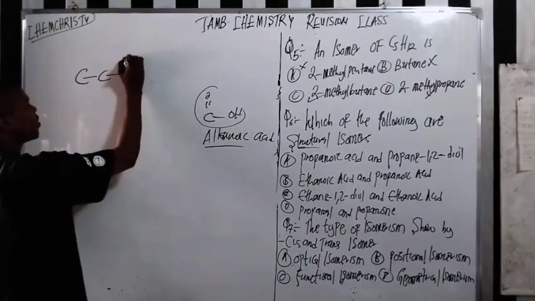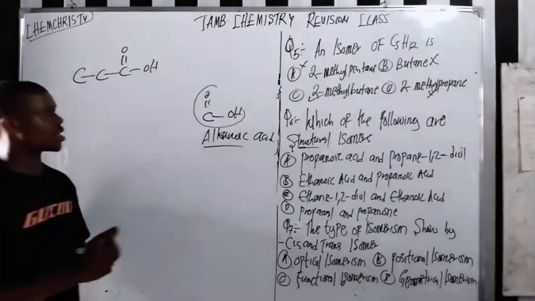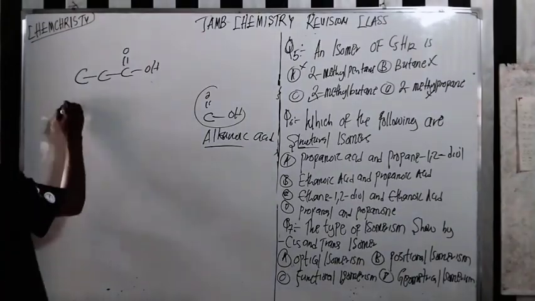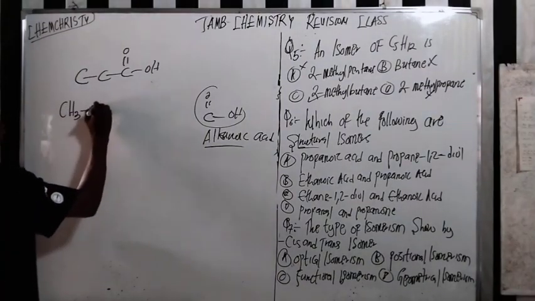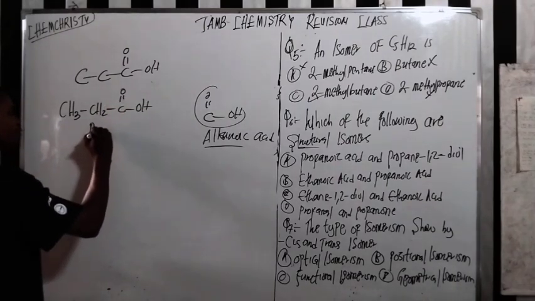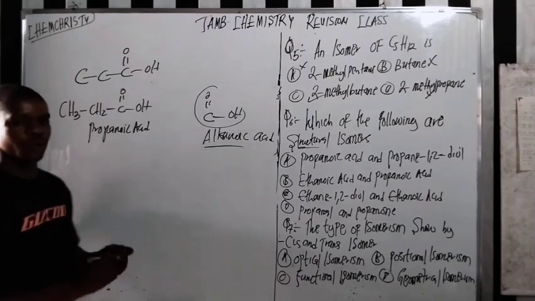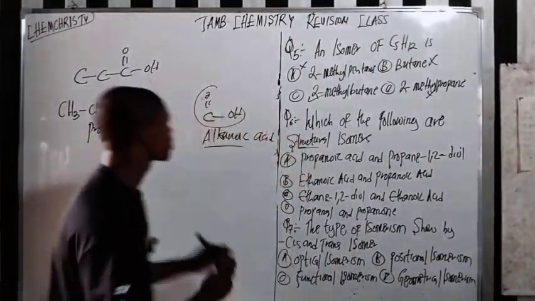So you have one of the carbons being this one here, because 1, 2, 3. So it's going to be CH3, CH2, C, and that is called propanoic acid.